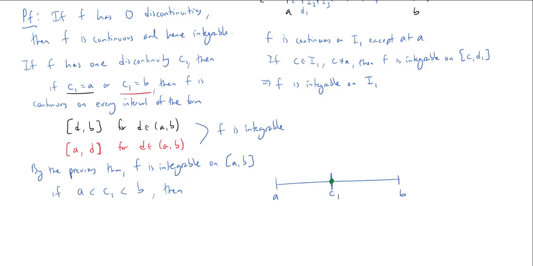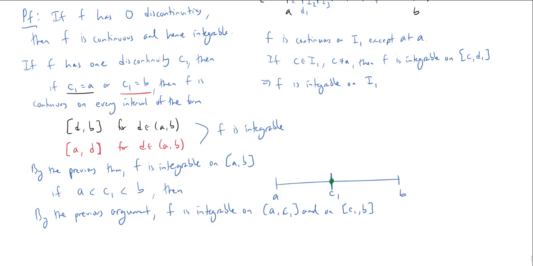So if I break it up at C1, now I have these two intervals, A to C1 and C1 to B. And so by what we just showed, by the previous argument, f is integrable on A C1 and on C1 B. Because there's only one discontinuity and it's on an endpoint, either the right or the left.